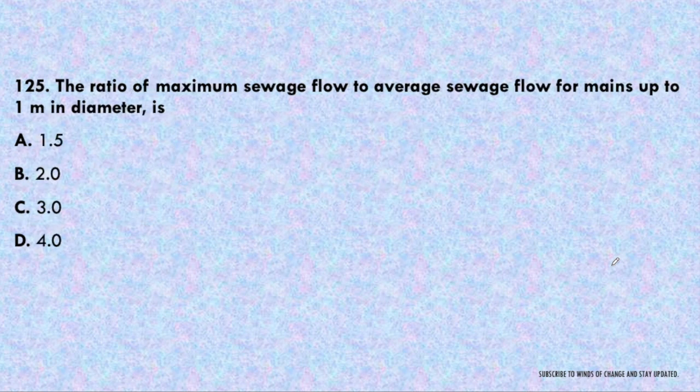Next question, the ratio of maximum sewage flow to average sewage flow for mains up to 1 meter in diameter is. Maximum sewage flow to average sewage flow, we have to determine for diameter up to 1 meter, this value should be 1.5. Okay, maximum sewage flow is 1.5 times of average sewage flow. Memorize it, it is also important.